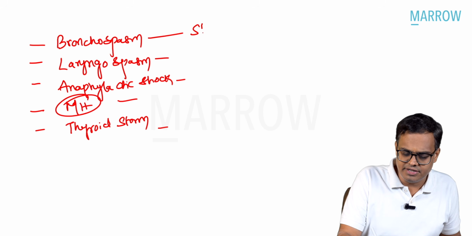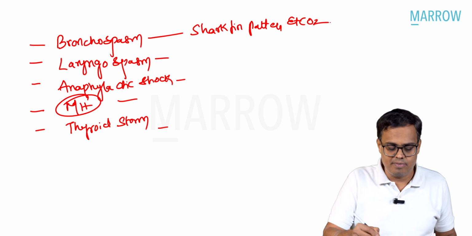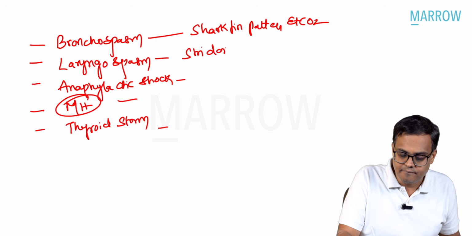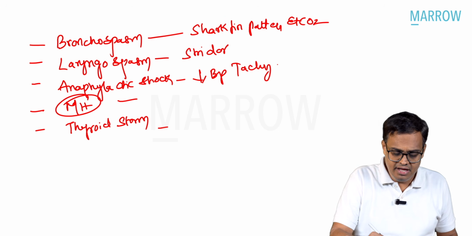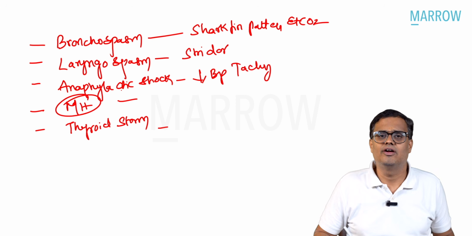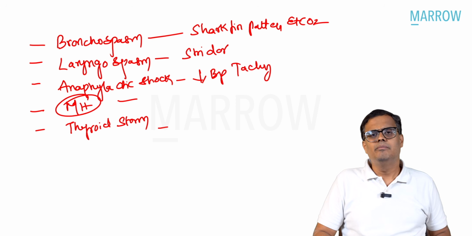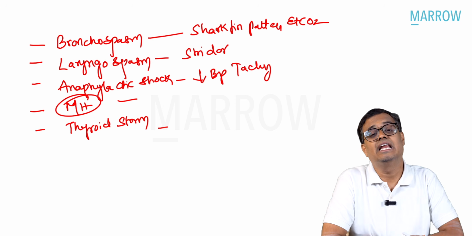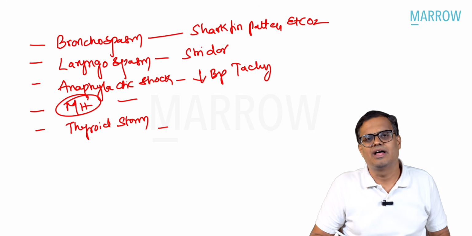In bronchospasm, it is the shark fin pattern of EtCO2, whereas in laryngospasm, it is the presence of stridor. In anaphylactic shock, it is hypotension, tachycardia, wheezing, etc. Malignant hyperthermia and thyroid storm, we already discussed. So whenever you are reading the subject, please write down the clinical presentation on one page so that you can answer this pattern of questions without any confusion.